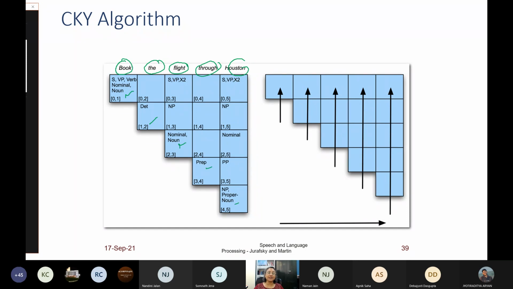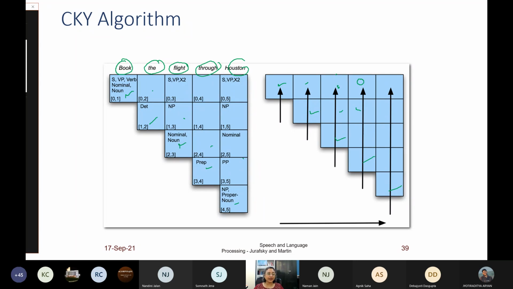After filling up these diagonal entries, you can fill up these entries, then these entries, column wise or row wise. Basically, when you fill up a cell, you want to have already filled up the ways of arriving at the cell.